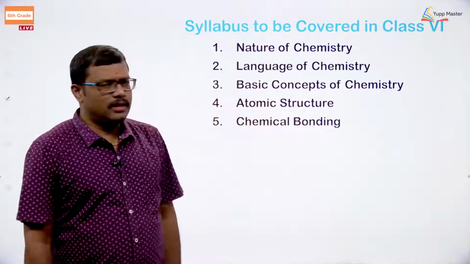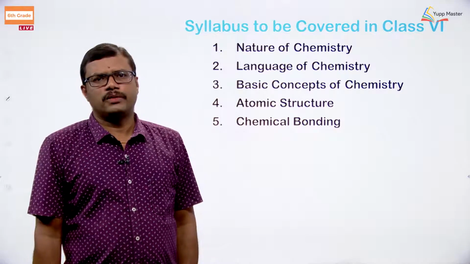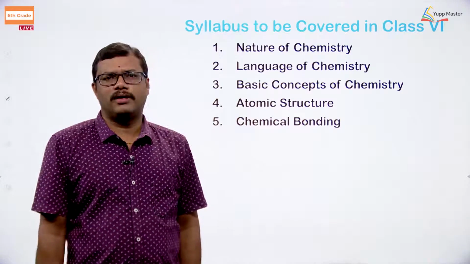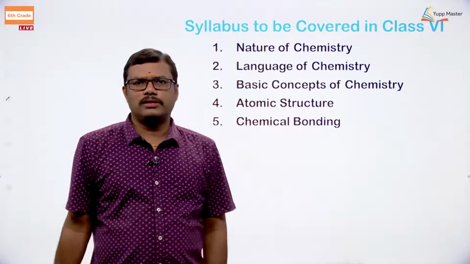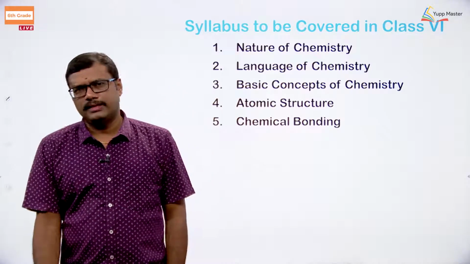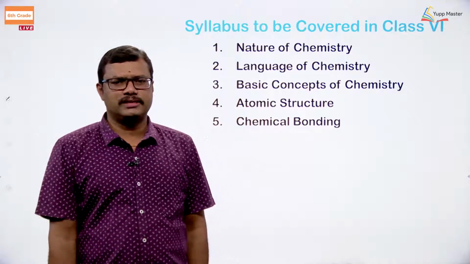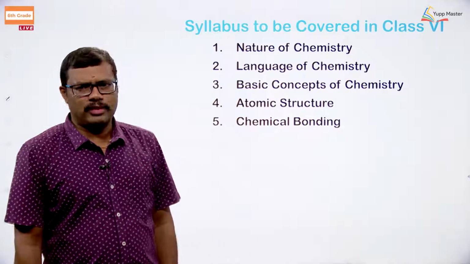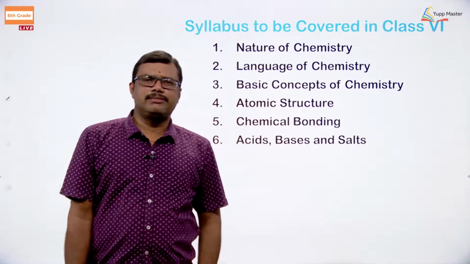And next, chemical bonding is the chapter. There, how the chemical bonds are going to form, what is the reason for forming the chemical bonds, different types of chemical bonds, examples, their properties, all these things we are going to discuss under this particular topic, chemical bonding. Okay.